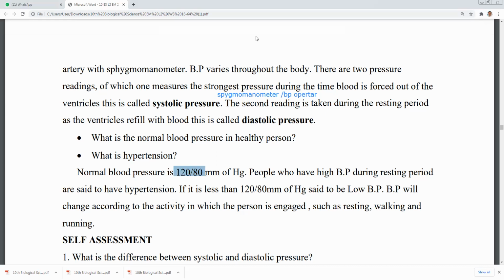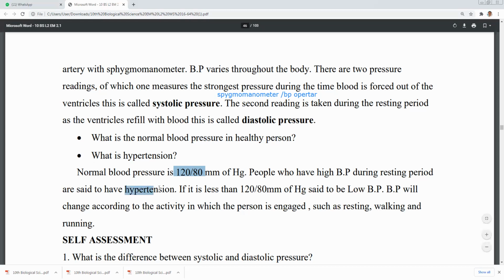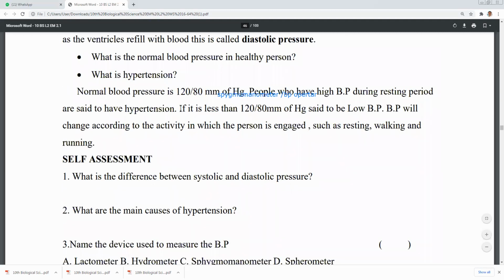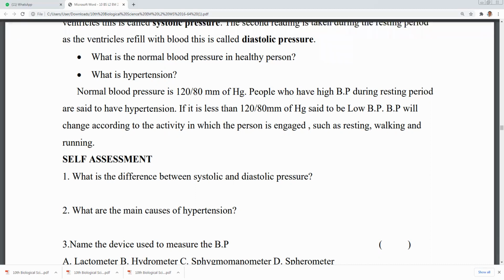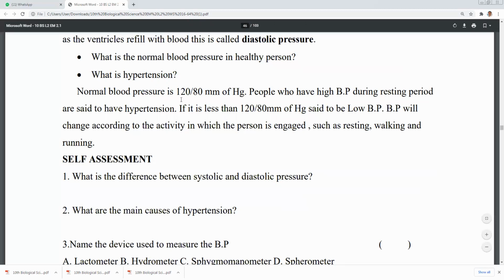120 by 80 mm of Hg. People who have high BP during resting period are said to have hypertension. Now, normal blood pressure is 120 by 80.